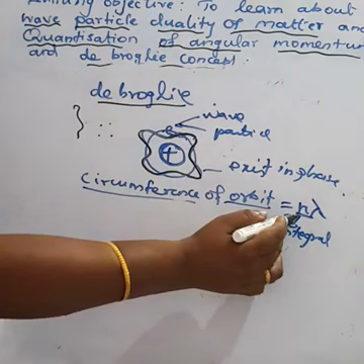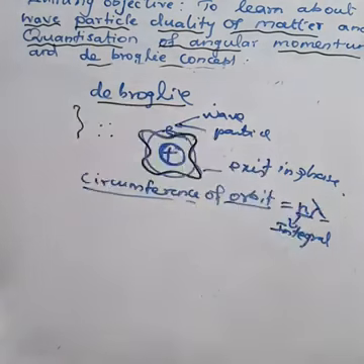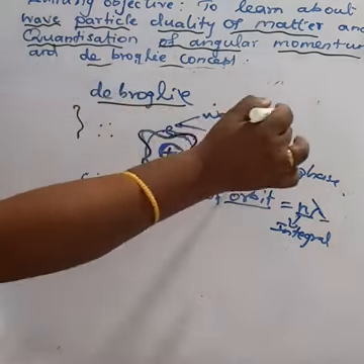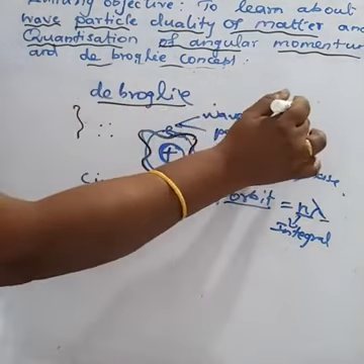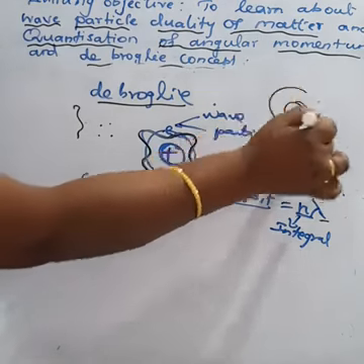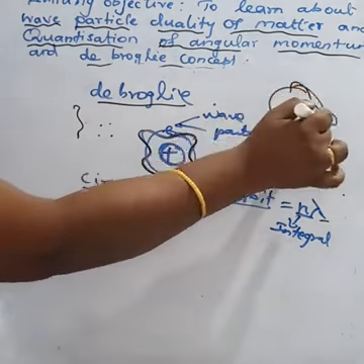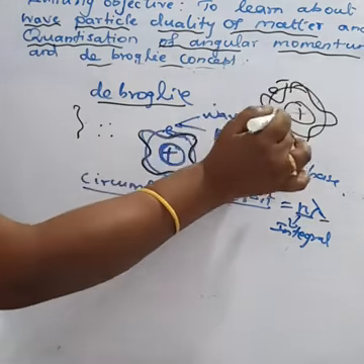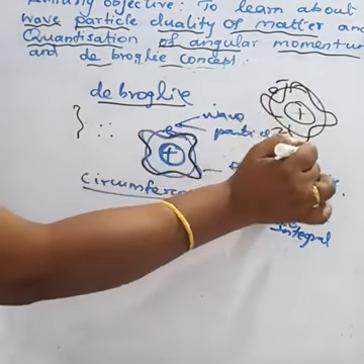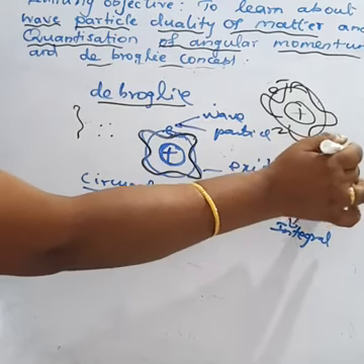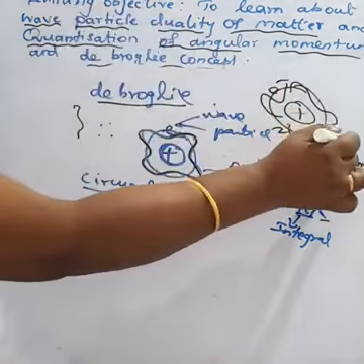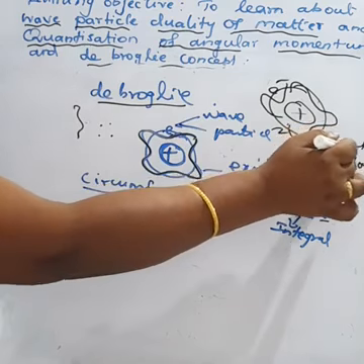Otherwise, the electron wave is out of phase. Out of phase means it is not revolving around continuously.